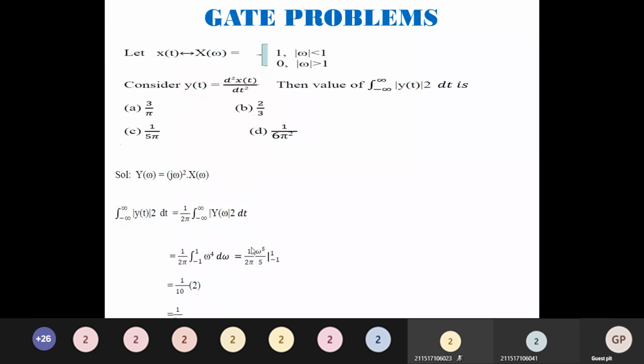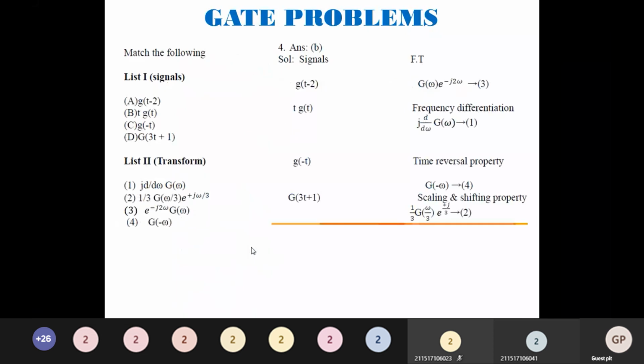Match the following. With the property-based match the following, you have to understand the formulas easily. Second, remember the properties, and you can solve this easily. g of t minus 2 is the shifting property. t into g of t is the multiplication property. g of minus t is the reversal property.